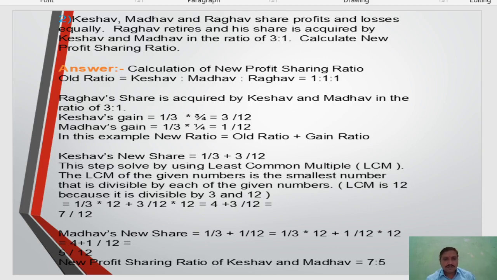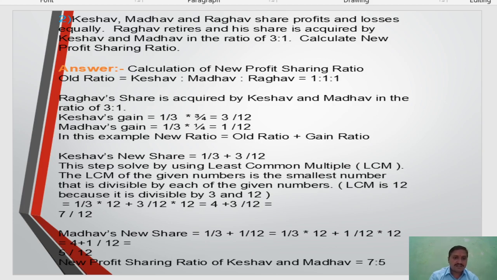So 1/3 multiplied by 12 plus 1/12 multiplied by 12. 12 divided by 3 is 4, 4 into 1 is 4. And 12 divided by 12 is 1, 1 into 1 is 1. 4 plus 1 upon 12 is equal to 5/12. So 7/12 is Keshav's new ratio, 5/12 is Madhav's new ratio. So the new profit sharing ratio of Keshav and Madhav is 7:5.